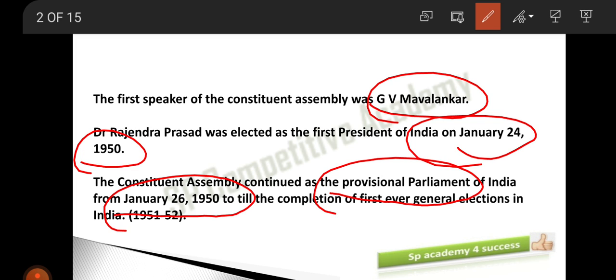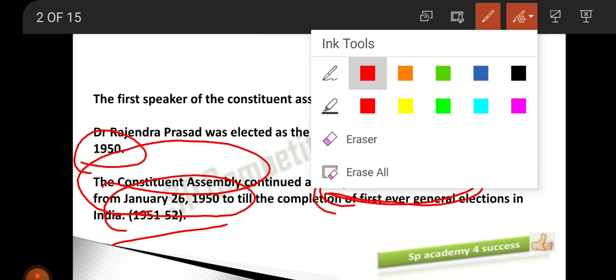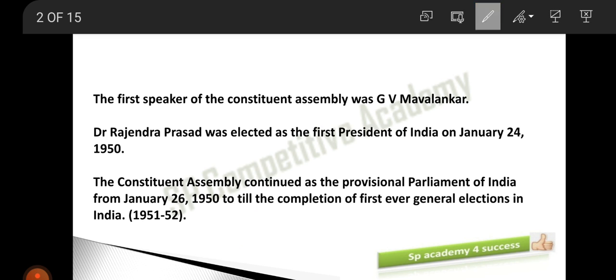So till we conduct the election, whoever the members of the Constituent Assembly are, they will continue as members of the provisional parliament also. The first general elections in independent India were conducted in 1951-52. So till then, the constituent members will be acting as provisional parliament members also. Hope you understood this, guys.